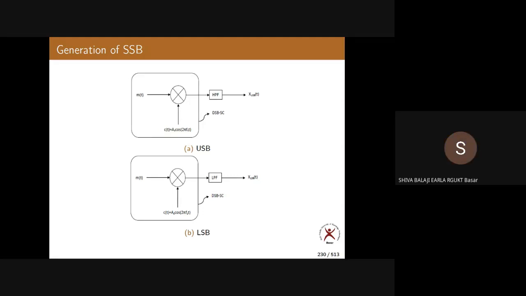Yes, sir. Okay. Now, let us study something called the Hilbert transform. That is very, very important. You might have studied the Laplace transform, the Fourier transform, the Z transform also. I don't know about the Z transform, but you might have studied Laplace as well as Fourier. Correct? Now, we have one more transform that is called the Hilbert transform.